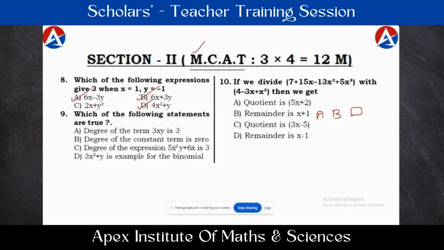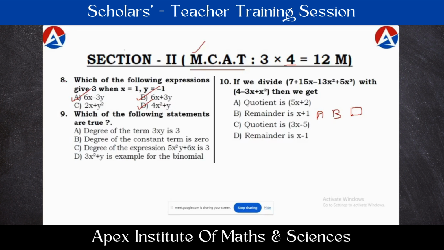So all the possible correct options they have to bubble in the OMR sheet beside that question number. Then only it is considered as completely correct, and for each completely correct answer 4 marks are allotted. 3 questions are given here, 3 fours are 12 marks. So they have to answer completely correctly, meaning all the possible correct options they have to bubble in the OMR sheet.